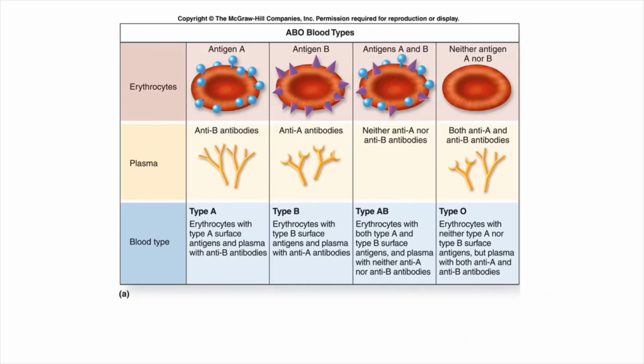And this is blood grouping. Blood grouping is not part of this, just for your information. If you want to have a look, in red blood cells antigen A is present, and the plasma has anti-B antibodies, like that.